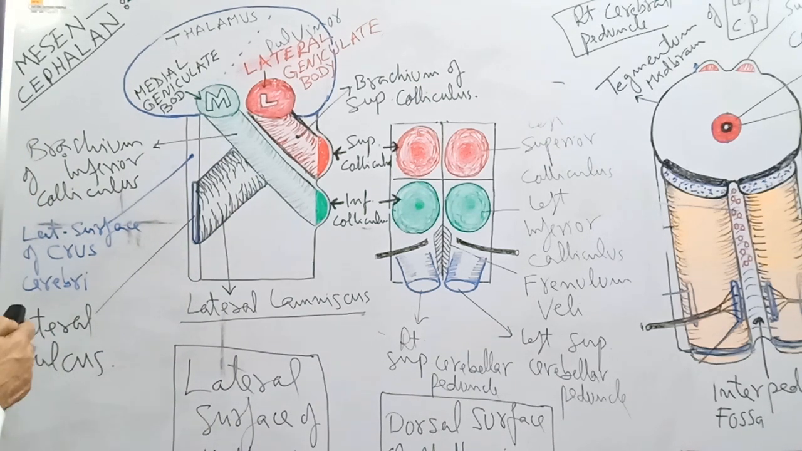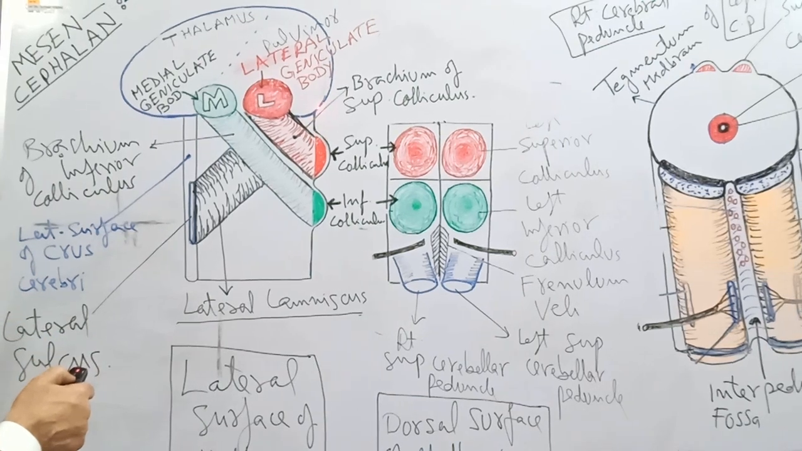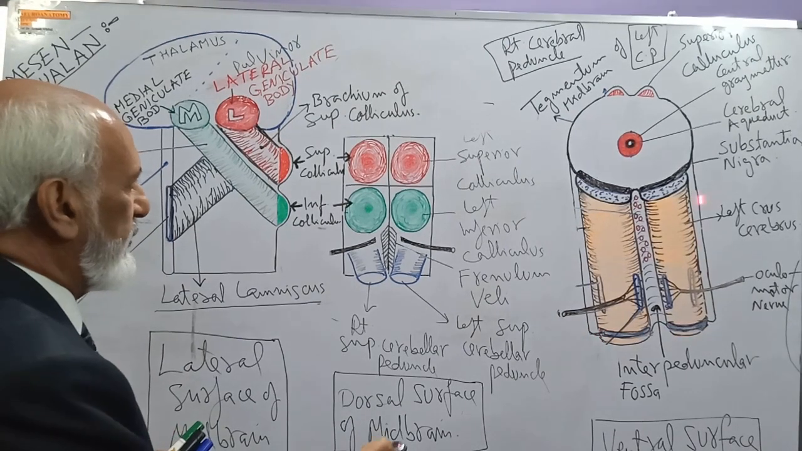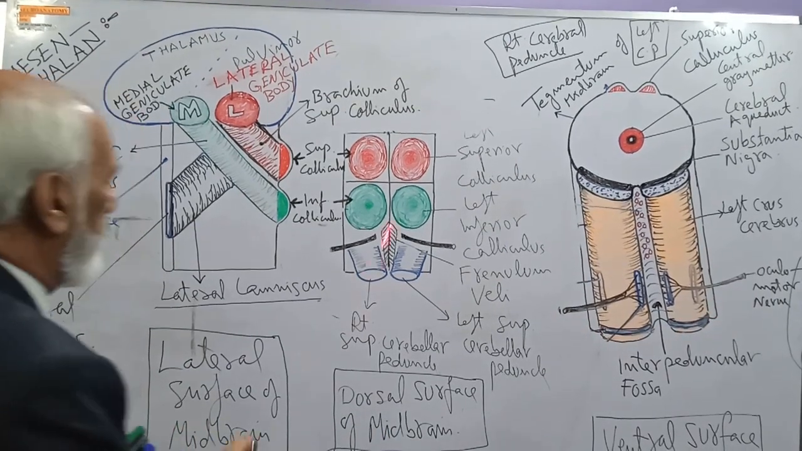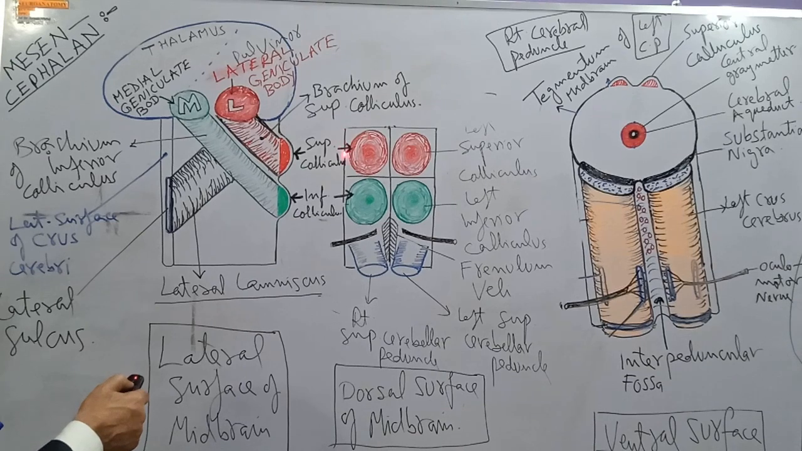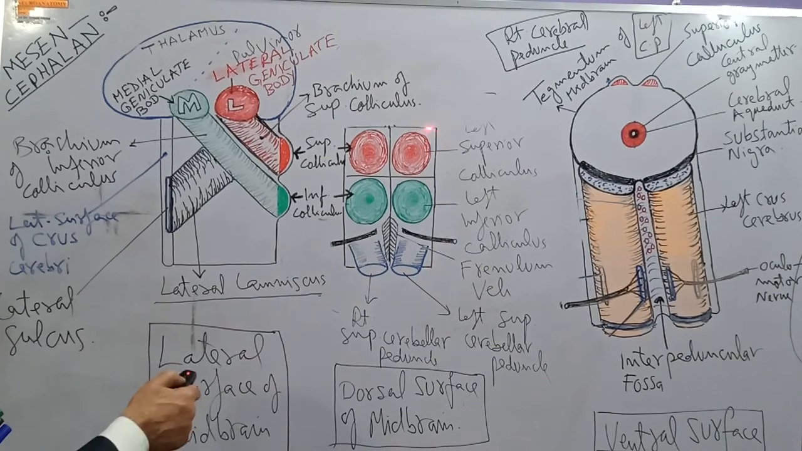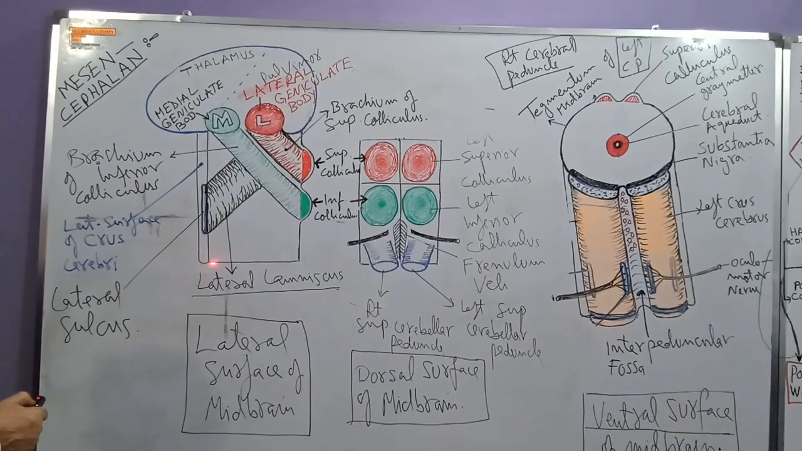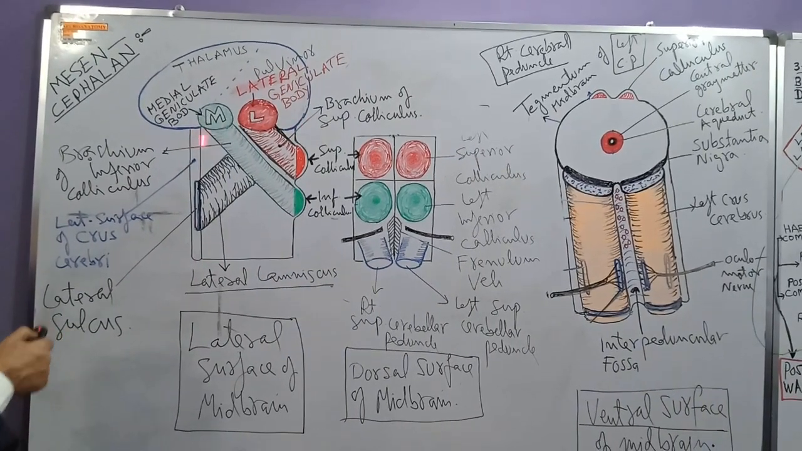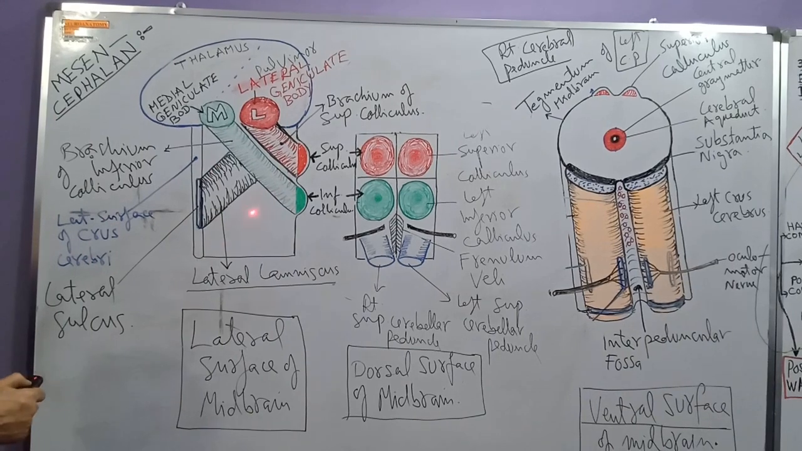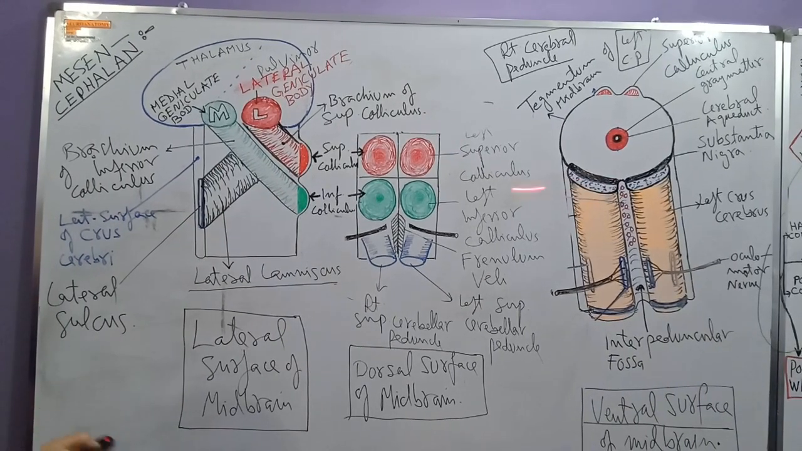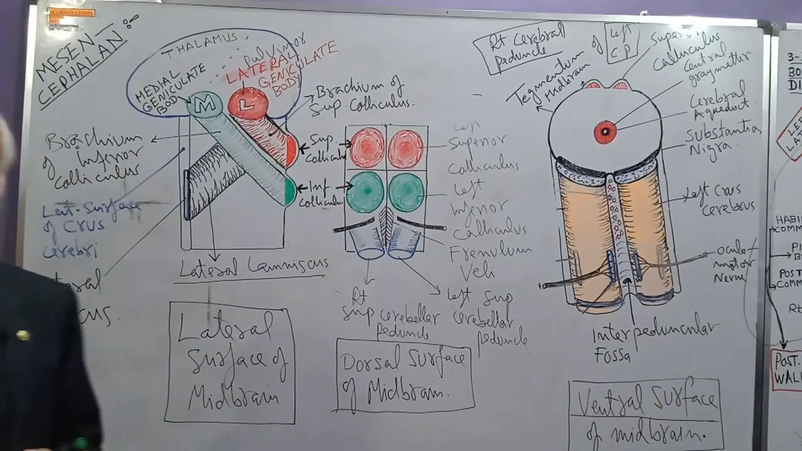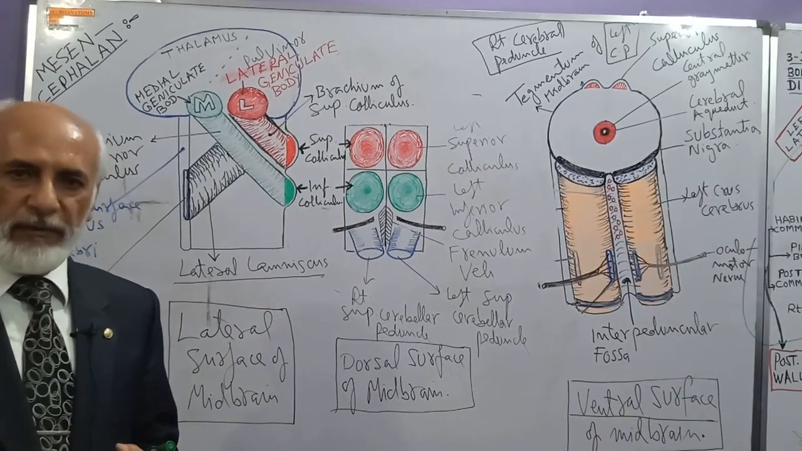So, this diagram shows the external features of the ventral surface of the midbrain. This diagram shows the external features of the dorsal surface of the midbrain, and this diagram shows the external features of the lateral surface of the midbrain. In this way, with the help of these diagrams, we can describe the external features of the mesencephalon or midbrain.